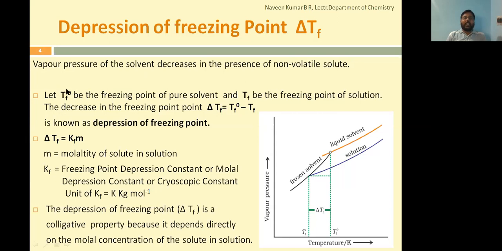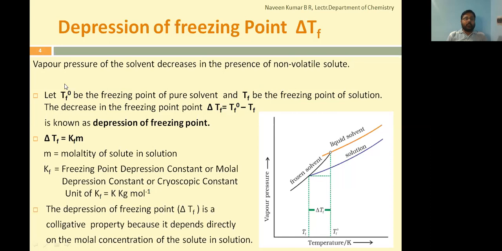Now, due to the addition of non-volatile solute, the vapor pressure is decreased. As a result, the solution will freeze at a lower temperature when compared to the freezing point of the pure solvent. So we'll call that freezing point of the solution Tf. Tf naught as freezing point of solvent, Tf as freezing point of solution. Now it's very clear.